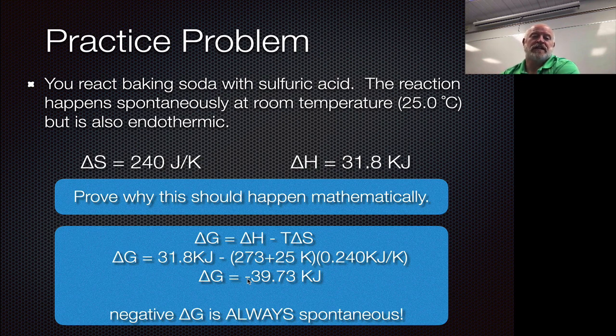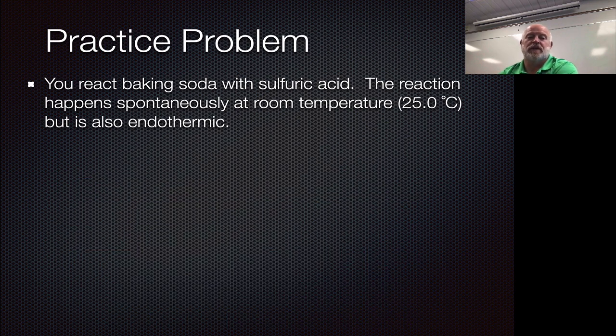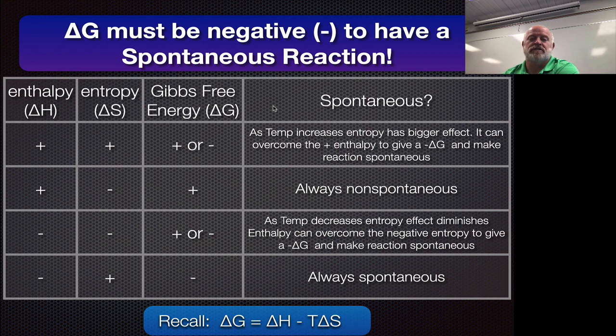Now in this scenario, we could ask the question, could we make this non-spontaneous? And the answer is yes, we could, all right? Because they are both positively signed, when they have the same sign, you can make something spontaneous or non-spontaneous by changing the temperature. Again, we go back to our table to look at this, and because they both were positive, to keep it spontaneous, we want to warm it up.